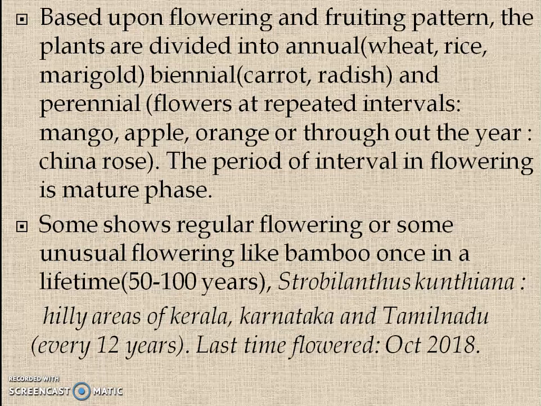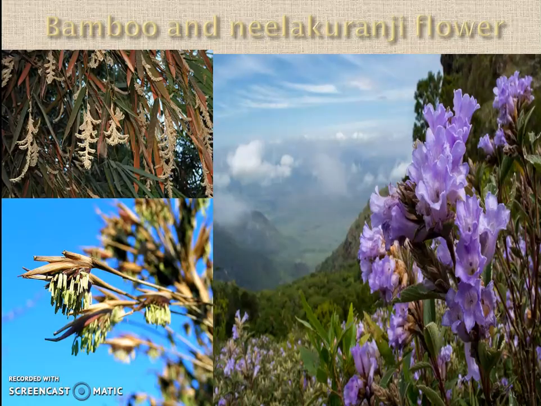Another flower is Nilkuranji, Strobilanthes kunthiana, found in the hilly areas of Kerala, Karnataka and Tamil Nadu. It flowers every 12 years. Last time it flowered in October 2018. Now you can see these are the bamboo flowers and this is Nilkuranji.